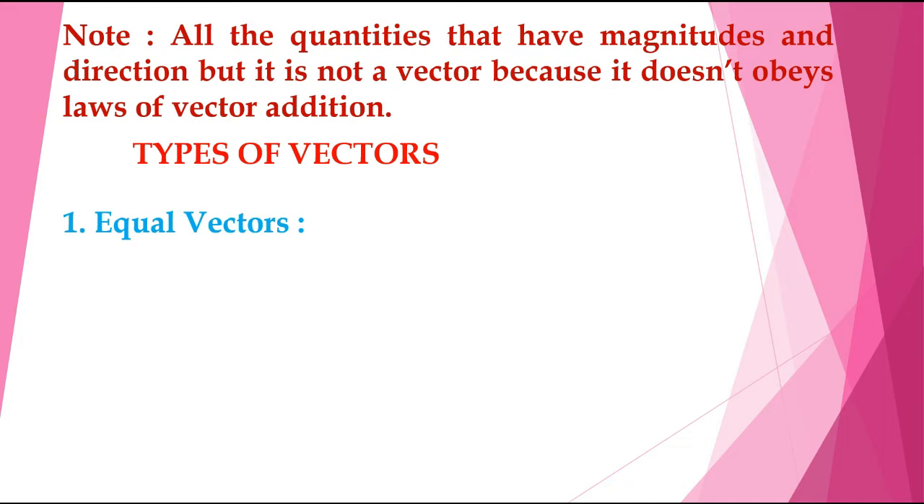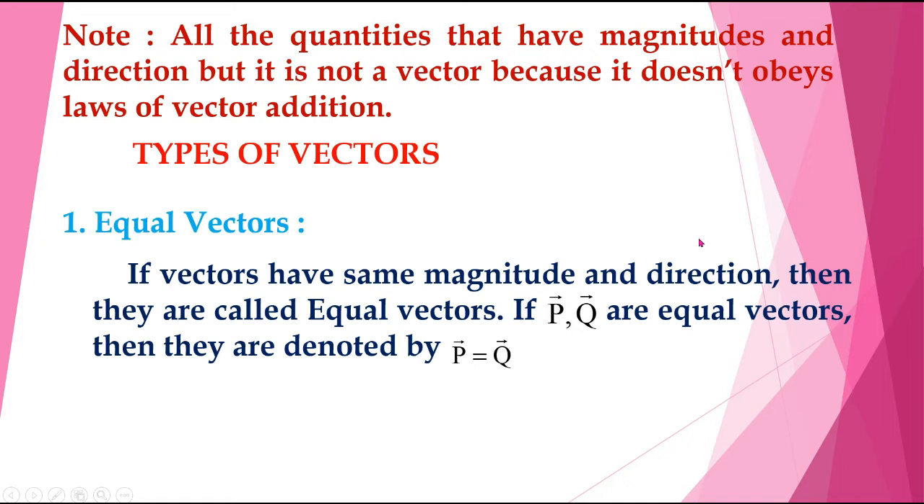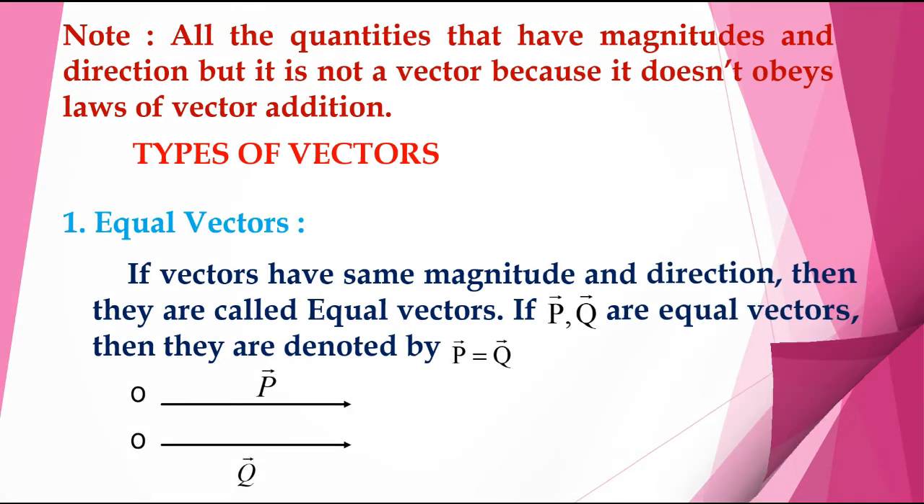Types of vectors. Different types are there. First one, equal vectors. So what are equal vectors? If vectors have the same magnitude and direction, then they are called equal vectors. If p bar, q bar are equal vectors, then they are denoted by p bar is equal to q bar. So these are the equal vectors.